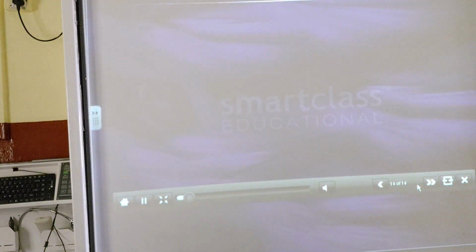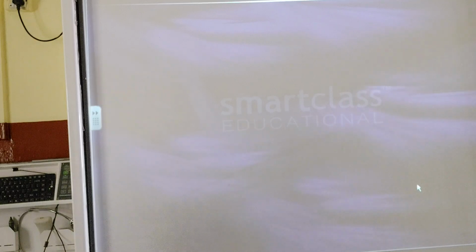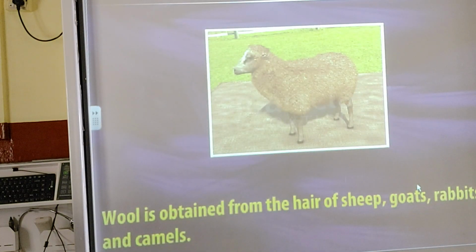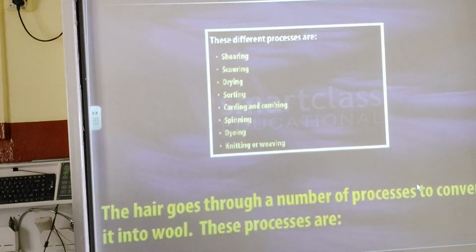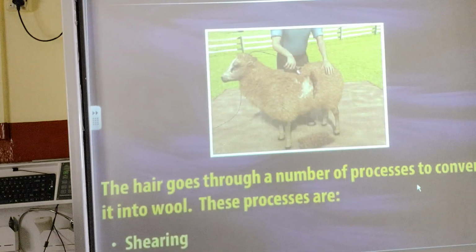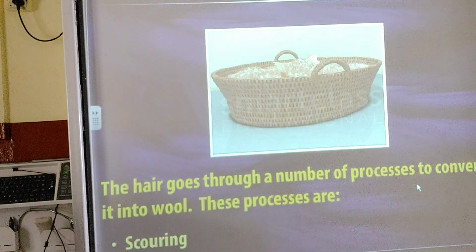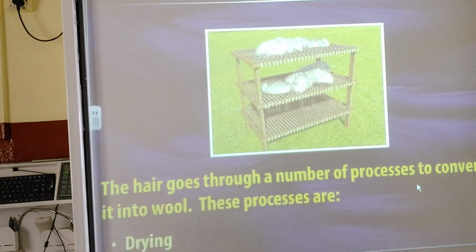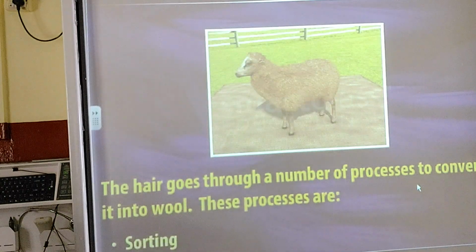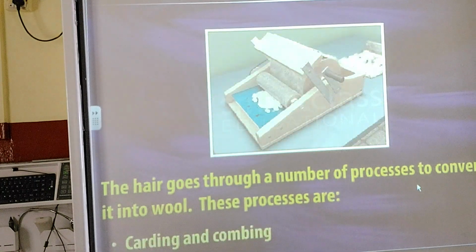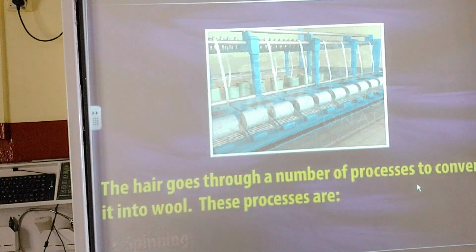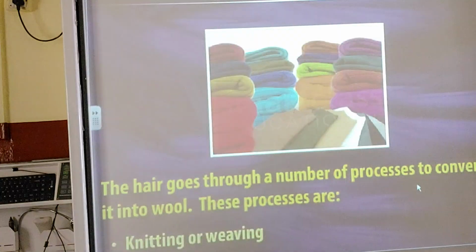In this module you have learned wool is obtained from the hair of sheep, goats, rabbits and camels. The hair goes through a number of processes to convert it into wool. These processes are shearing, scouring, drying, sorting, carding and combing, spinning, dyeing, knitting or weaving.